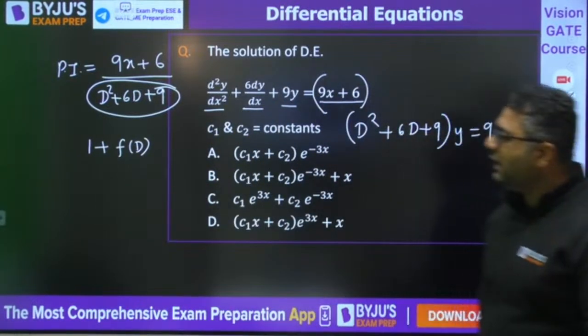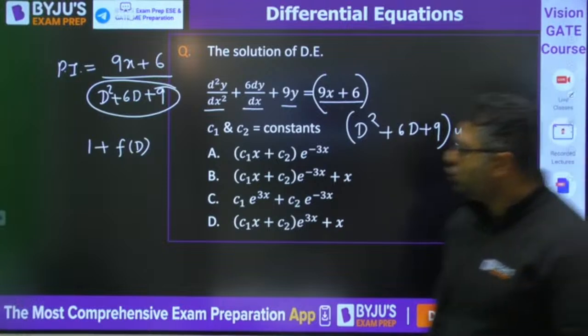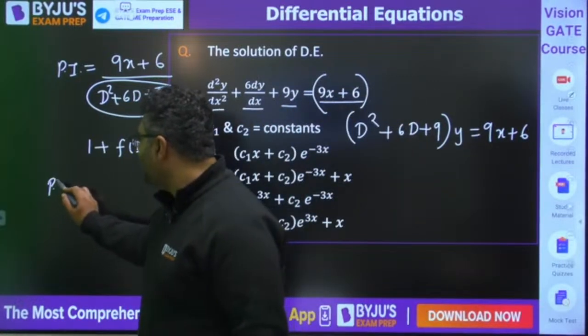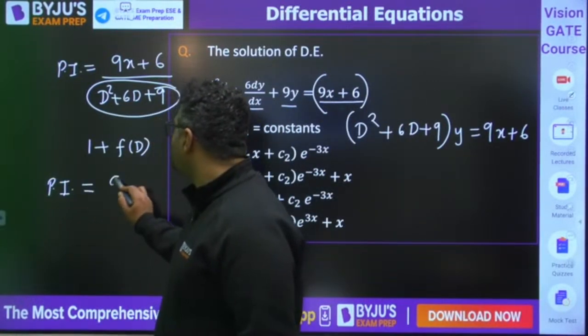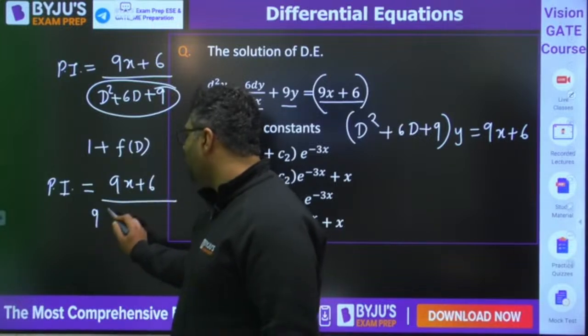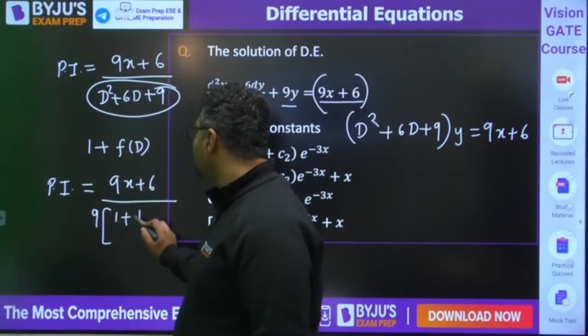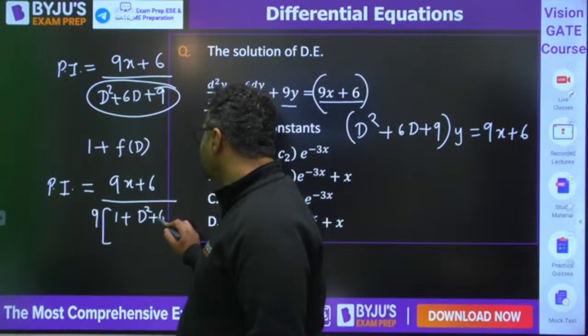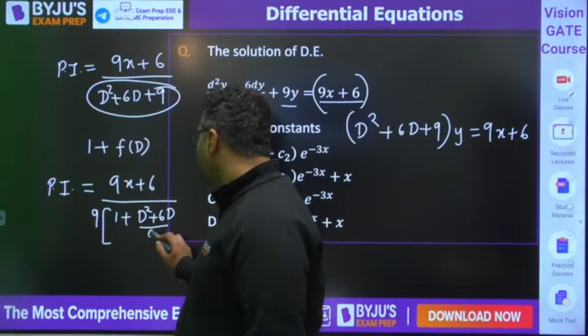For that, we can take 9 as common. So the particular integral is 9x plus 6 divided by 9 into 1 plus d square plus 6d divided by 9.